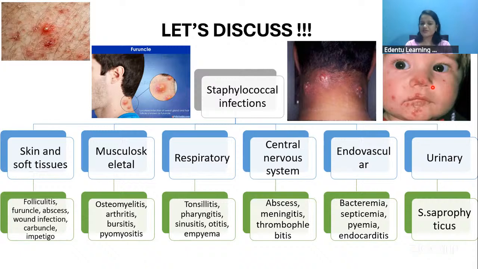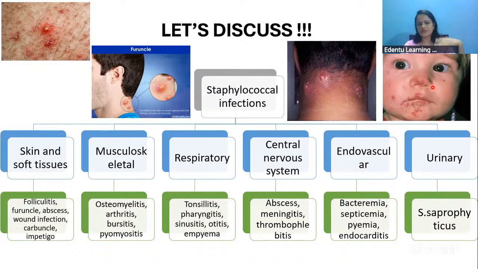Respiratory infections like tonsillitis and pharyngitis, along with the streptococcal species. Meningitis in case of CNS infections, and pyemia, bacteremia can also be there. Urinary infections can also be there, which are mainly caused by Saprophyticus species. So these are the main infections caused by Staphylococcus.